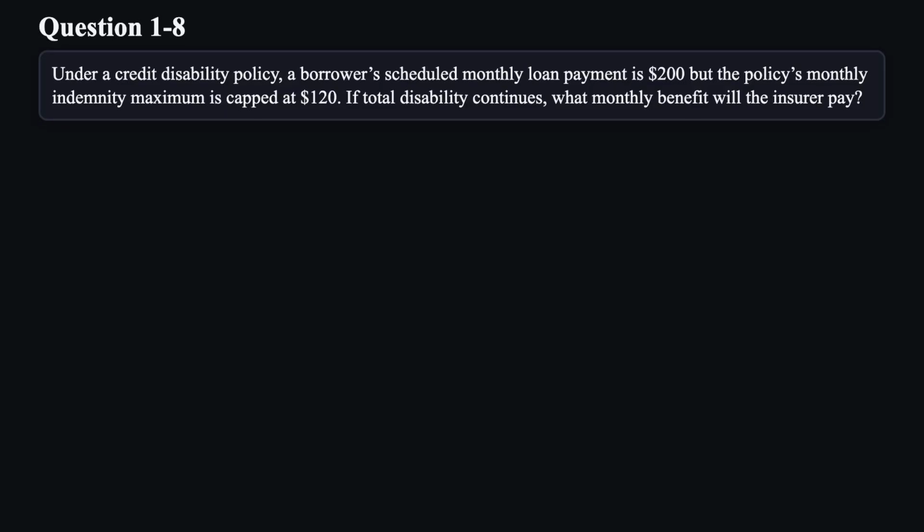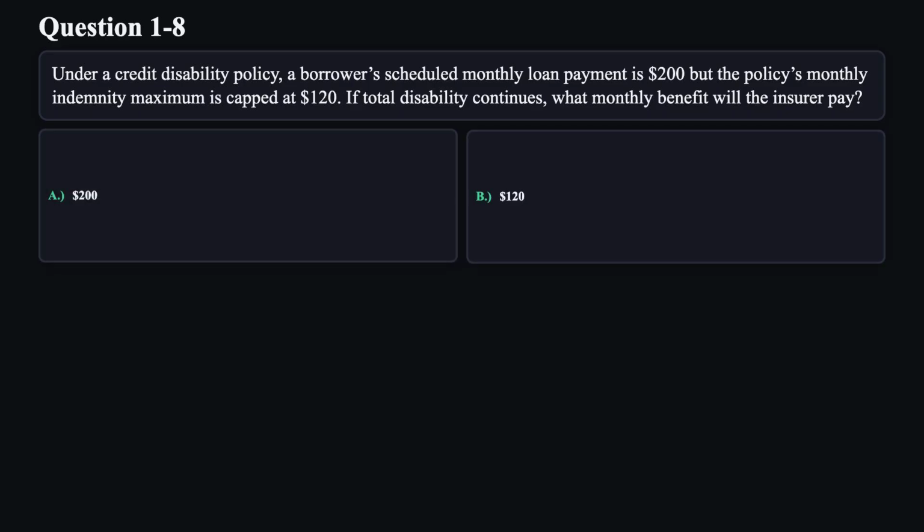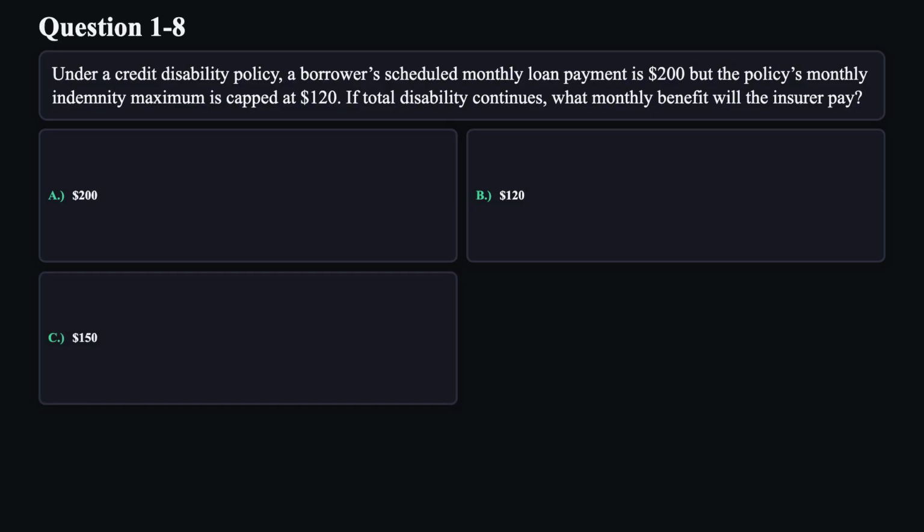Question 8. Under a credit disability policy, a borrower's scheduled monthly loan payment is $200, but the policy's monthly indemnity maximum is capped at $120. If total disability continues, what monthly benefit will the insurer pay? A. $200. B. $120. C. $150. D. $180.